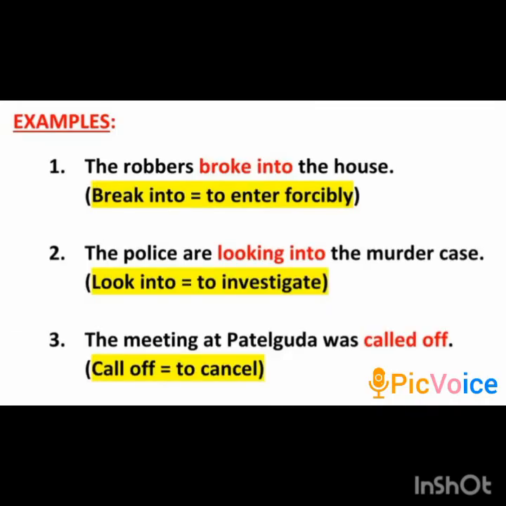Now let us look at a few examples. I'll read them out for you. Look at example number 1. The robbers broke into the house.